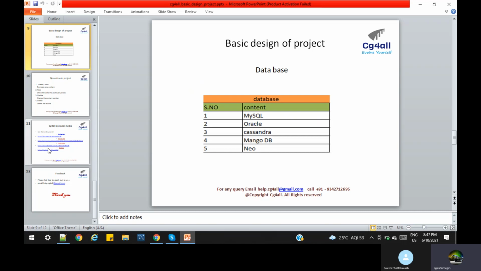If you know MySQL or Oracle, you can work easily with other relational databases like SQL Server, DB2, IBM databases. Very few queries change. Otherwise, everything is common. So now we have understood.